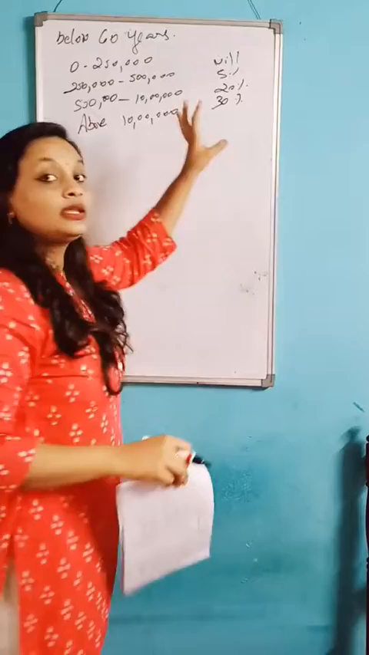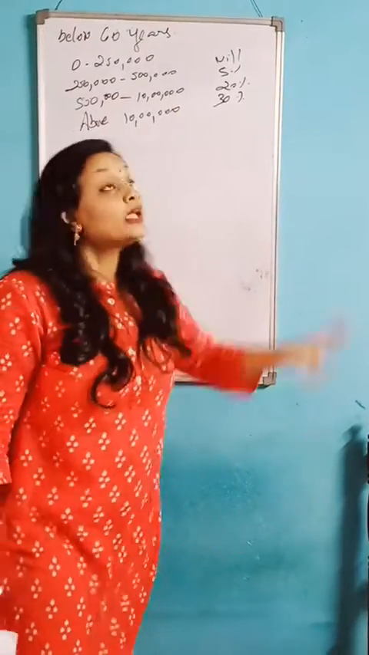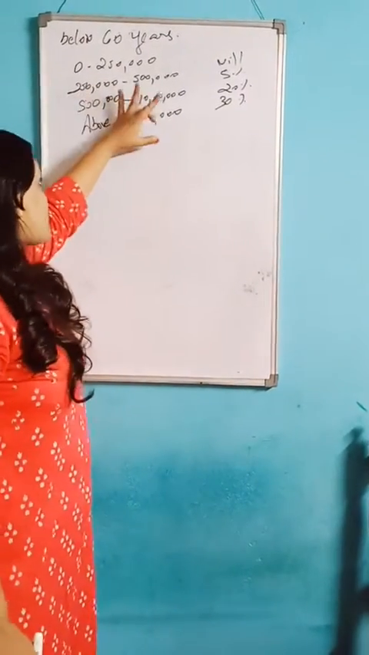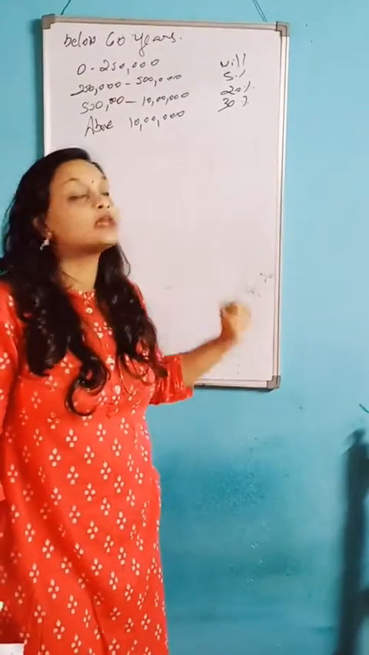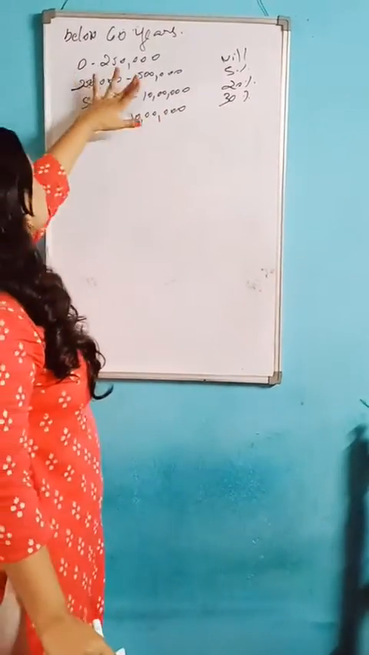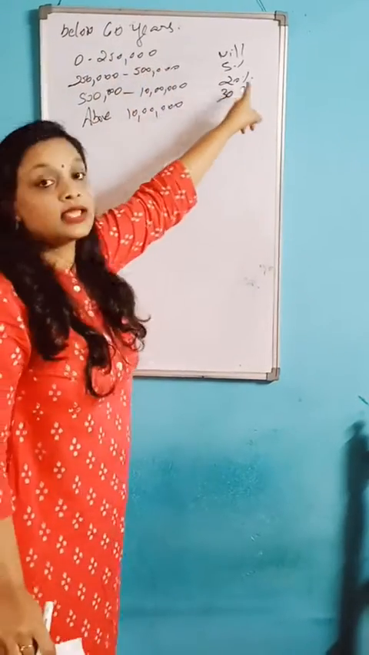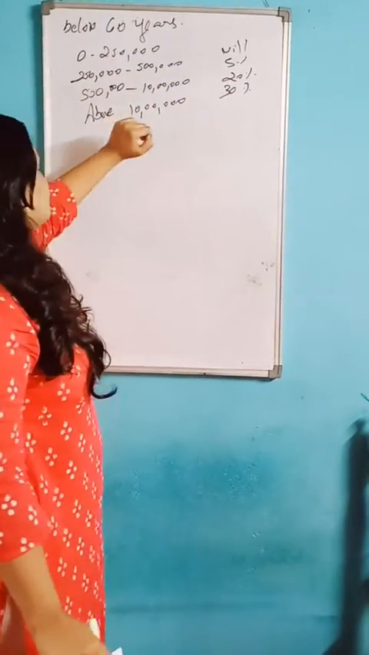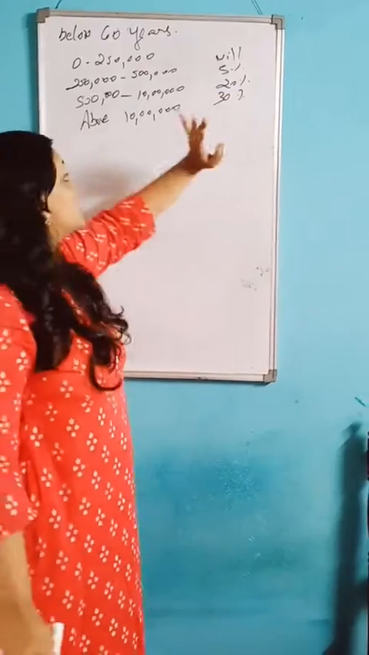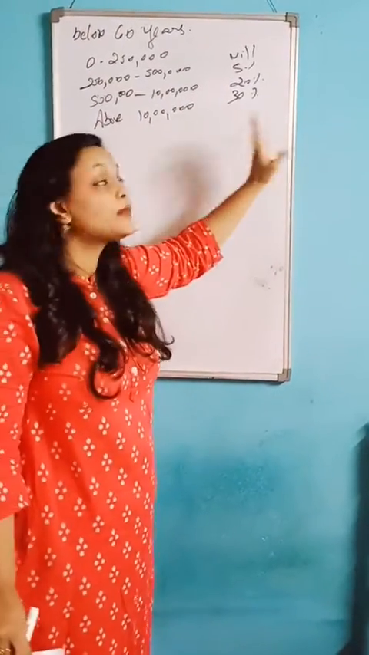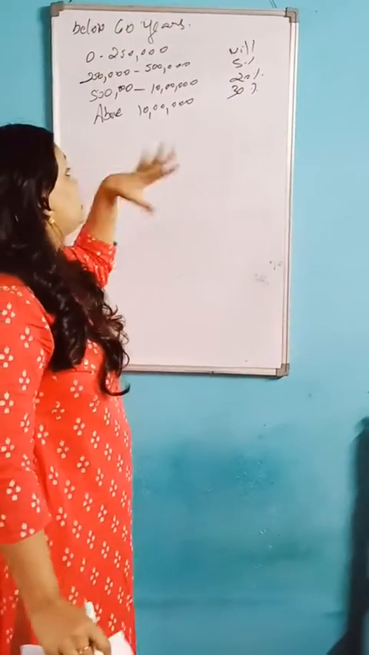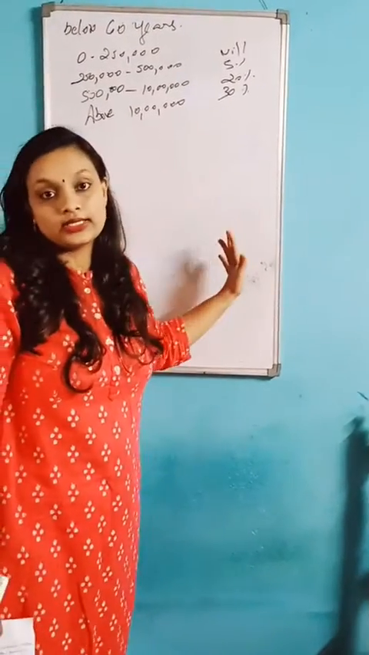This is very important while doing a problem. If you miss the amount as well as the percentage, the whole problem will be wrong. So this is very important. That is 0 to 2,50,000 is nil, and 2,50,000 to 5 lakh is 5%. Next, 5 lakh to 10 lakh you will get 20%, and above 10 lakh you will get 30%.